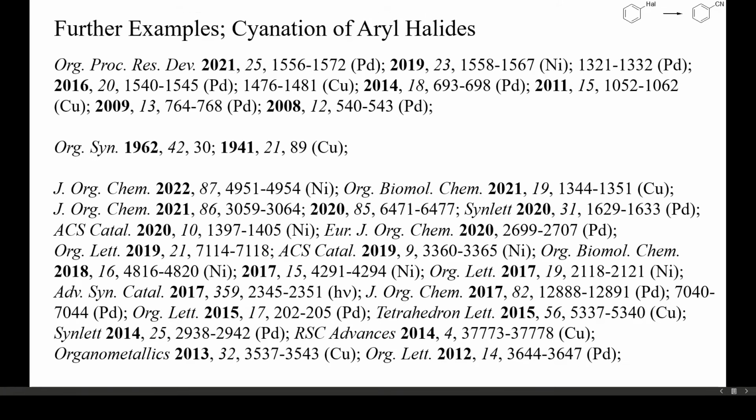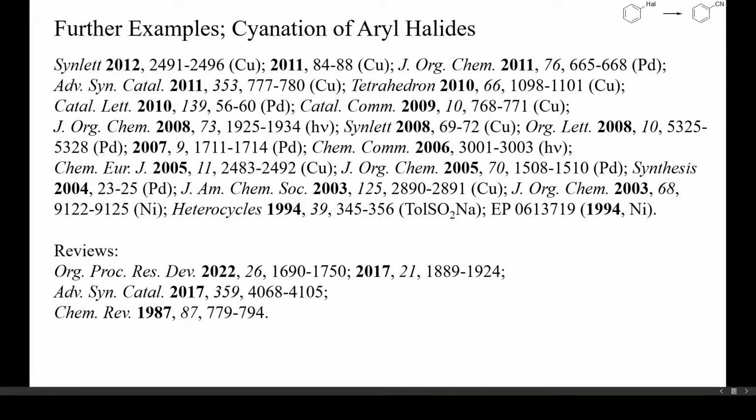On this and the next slide there are some more, mostly recent examples. You can also find these references in the description of this video. The next video of this playlist is about the conversion of anilines into benzonitriles by intermediate diazonium salts. Because of the ready availability of anilines and the low cost of the required reagents, this approach is attractive. Unfortunately, the reaction is not easy to perform, but a good understanding of its mechanism and potential problems should increase the odds of success.